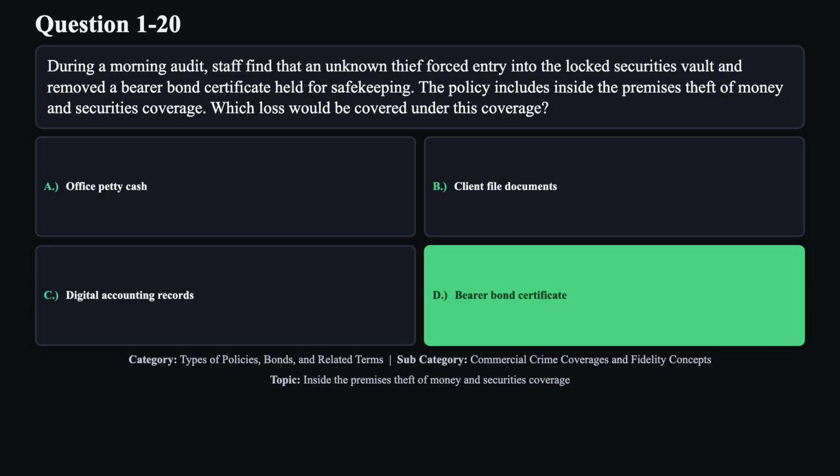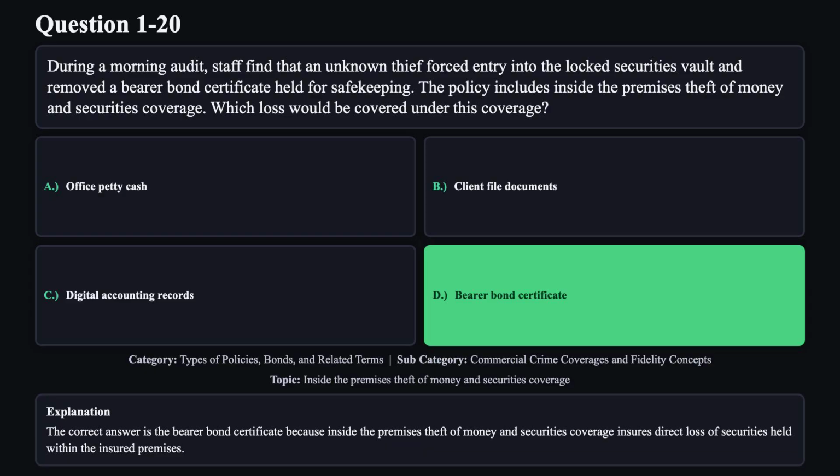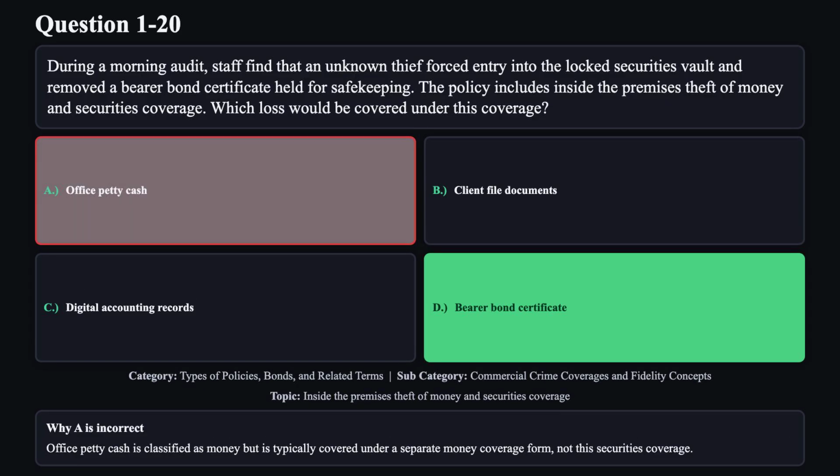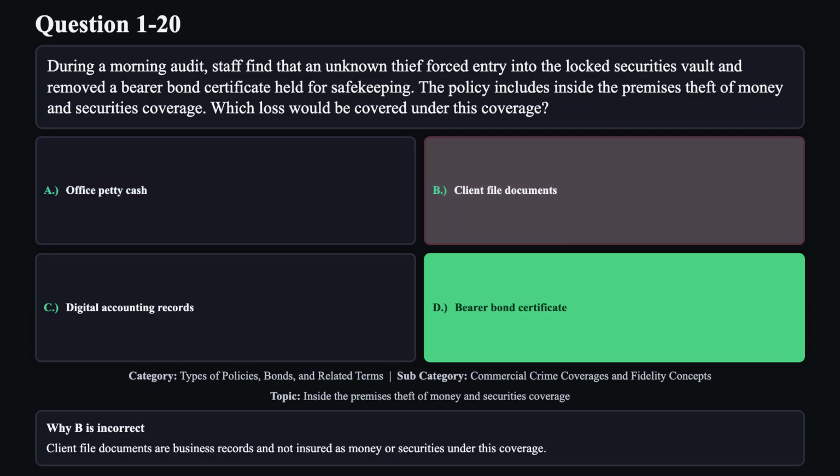The correct answer is D. The correct answer is the bearer bond certificate, because inside the premises, theft of money and securities coverage ensures direct loss of securities held within the insured premises. Reason A is not correct. Office petty cash is classified as money but is typically covered under a separate money coverage form, not this securities coverage.